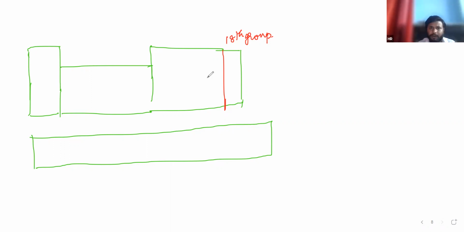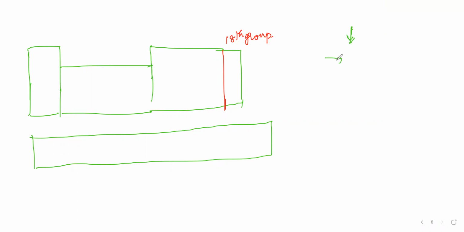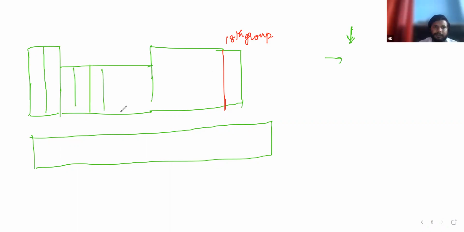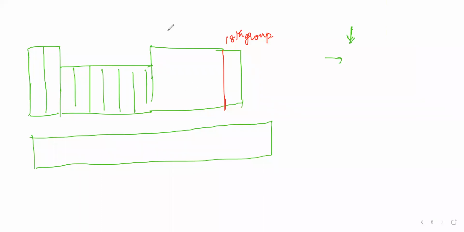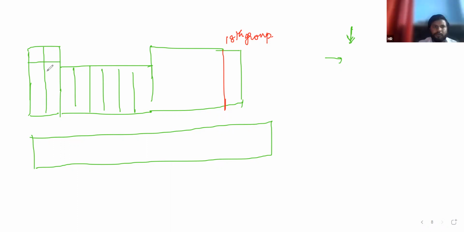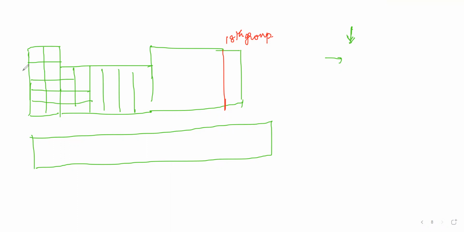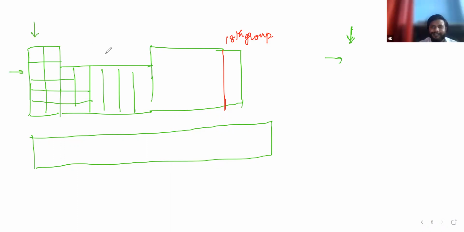Rows or column? Sir, that is rows, and this is column. Which is column, the horizontal one or the vertical one?